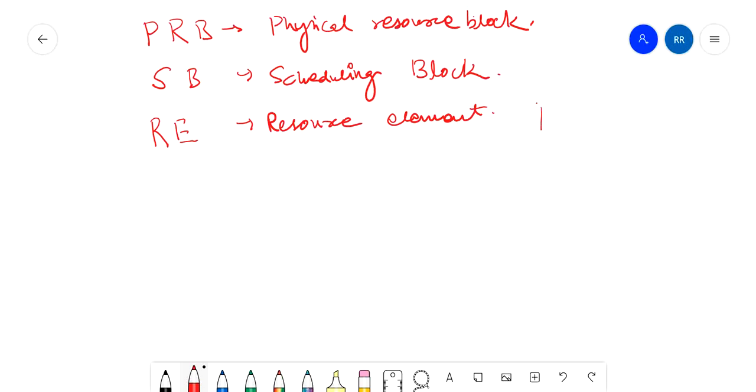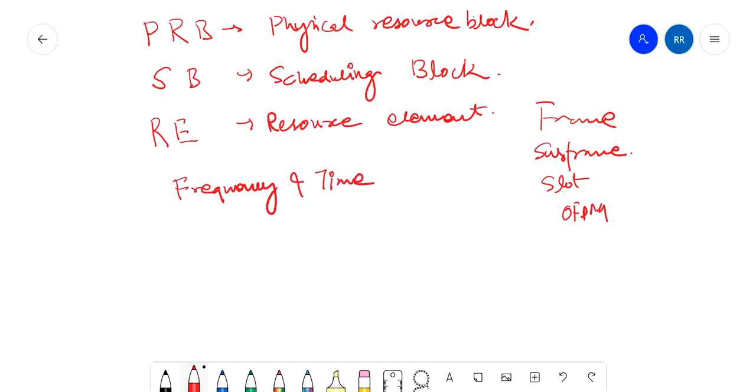Last lecture I explained frames, subframes, and slot OFDM symbols. Right, fine. Now I'll move further. As you can see, the data in LTE flows in two dimensions. What are the dimensions? Frequency and time. Right, how is it? Suppose we have a frequency band of 20 megahertz.